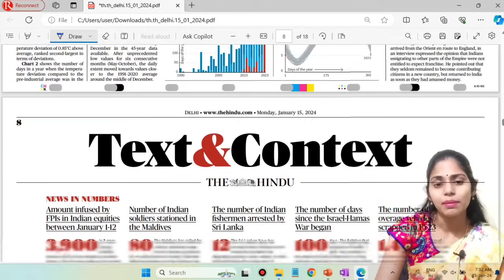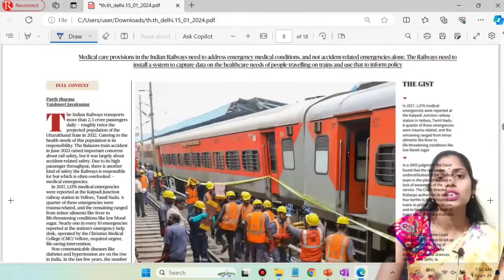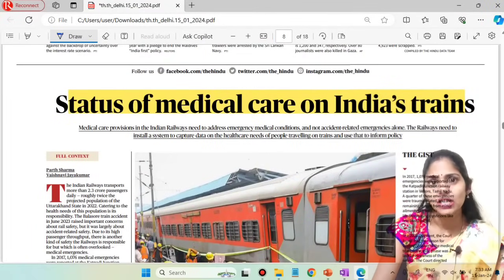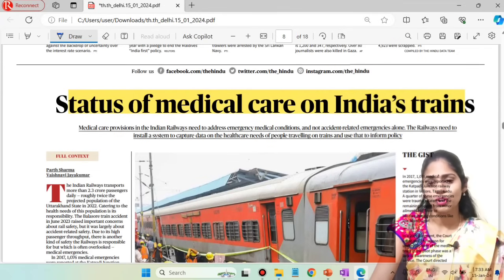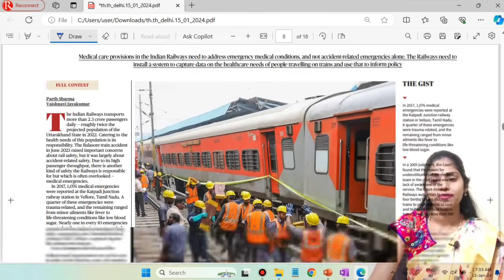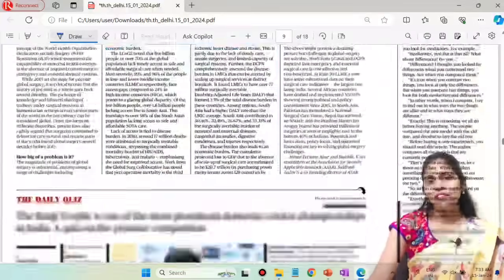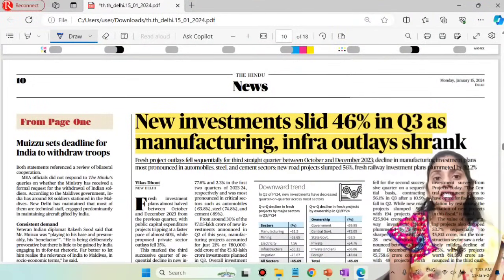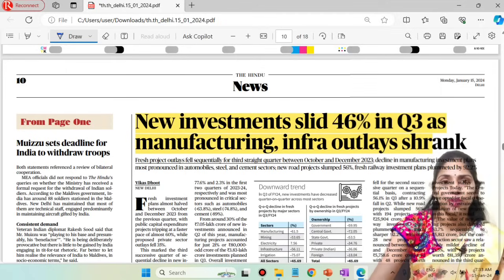The next topic is about text and context. It is focusing on the status of medical care on Indian trains. We are going to see this article in detail. Don't bother about this. If you move on to this news page, you can see that new investments slid 46% in Q3 as manufacturing and infra outlays shrank. This article is important.